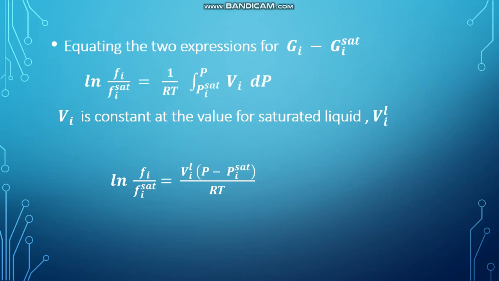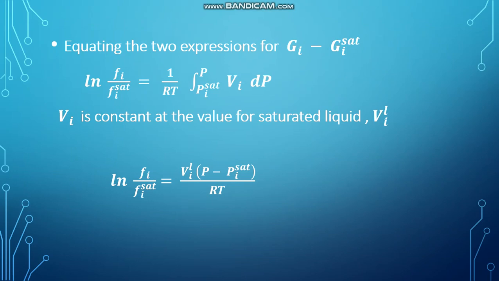Equating the two expressions for Gi minus Gi^sat, ln (fi/fi^sat) is equal to 1/RT times the integral from Pi^sat to P of Vi dP. Here Vi is constant at the value for saturated liquid, Vi^L.